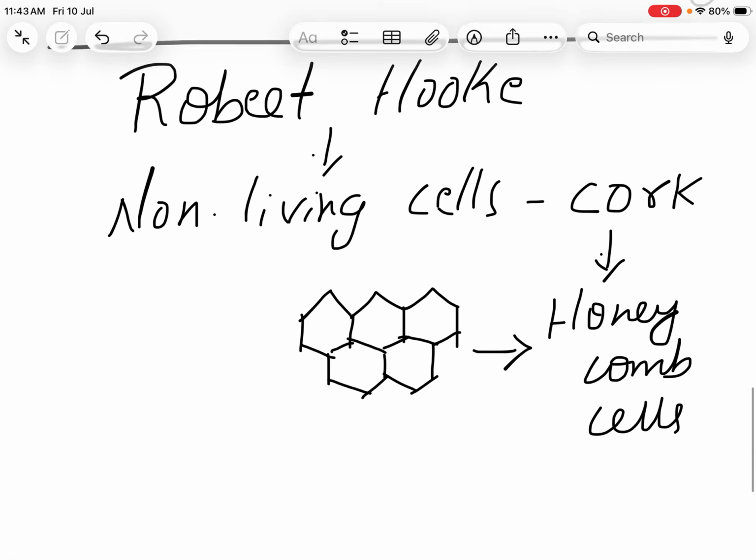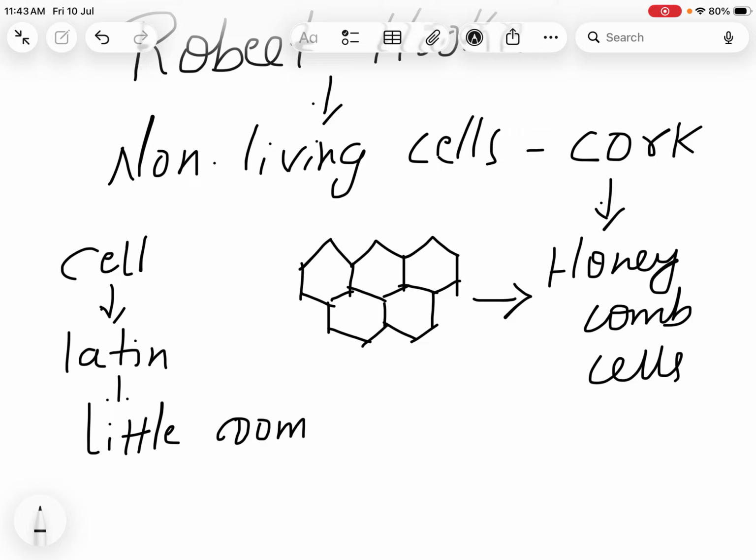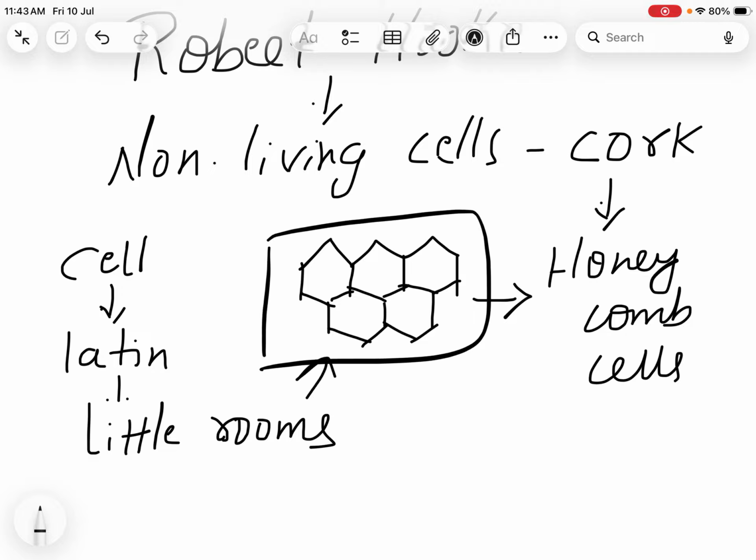And he coined or named the term cell, because cell in Latin means little rooms. If you see the structures, they look like little rooms. So hence he named the structures cell. Cell was coined by Robert Hooke because in Latin we call them little rooms.